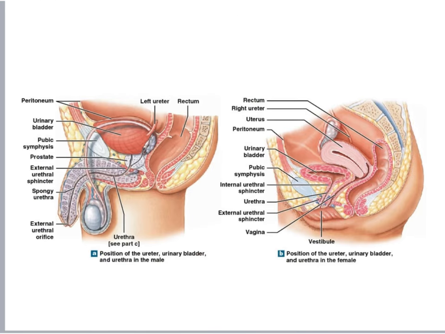Now, when we compare the male and the female urethra, we can easily notice that the male urethra is much longer than the female urethra. And that's one of the reasons why males have much lower incidence of urinary tract infections than women.